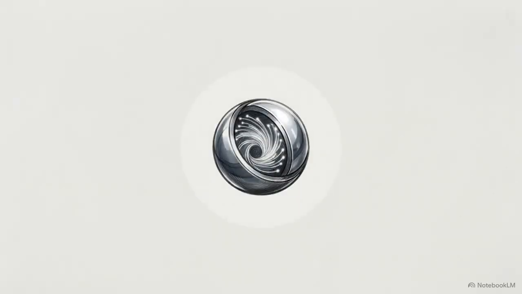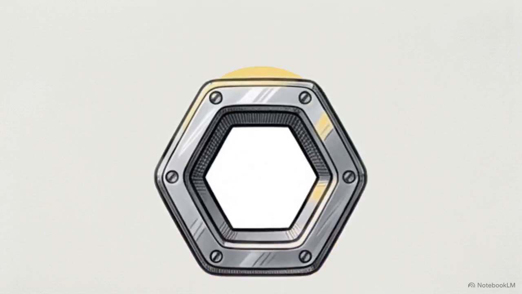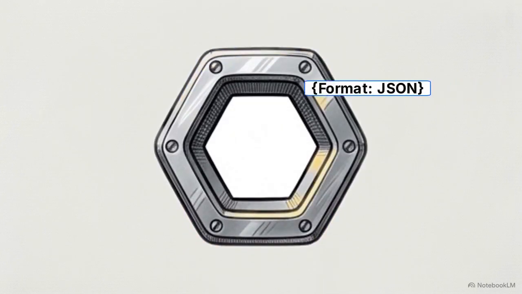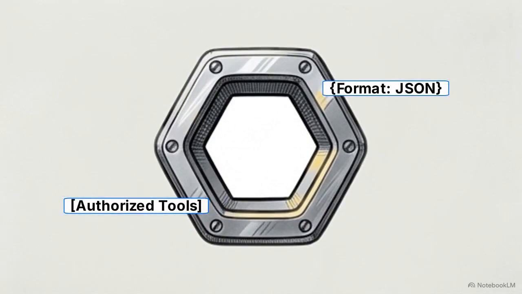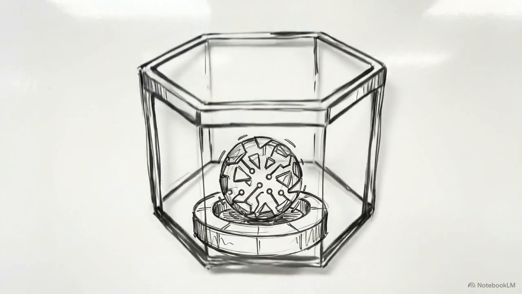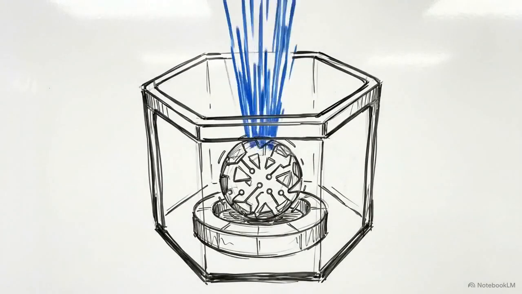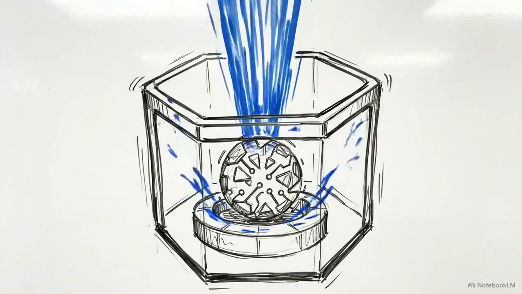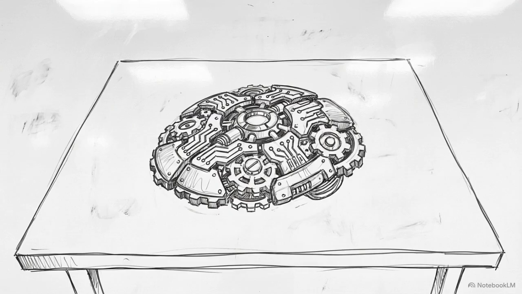We start by giving this brain a job description. We do this using a system prompt. This is a set of operating instructions that tells the AI exactly who it is, what its goals are, and what rules it must follow. This prompt dictates exact formatting rules for how the model writes its responses, and it outlines which external abilities the brain is authorized to use. By setting these boundaries, the system prompt takes a passive machine that just answers questions and turns it into a focused, role-specific worker. Our brain now knows its job, but it still lacks a body.